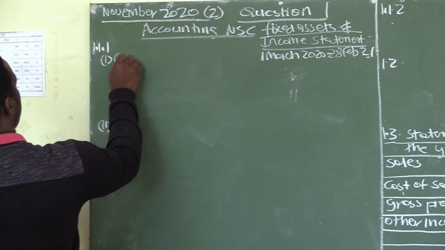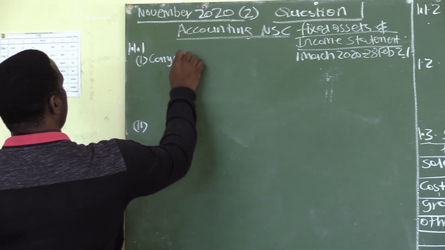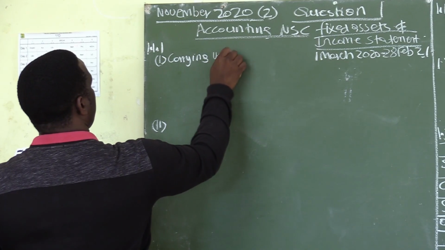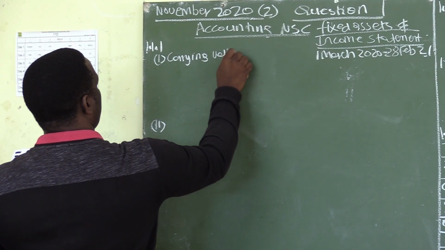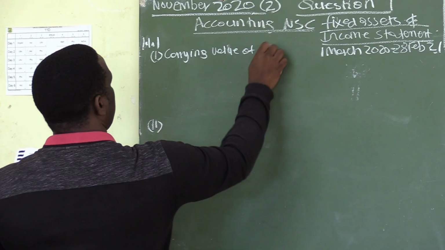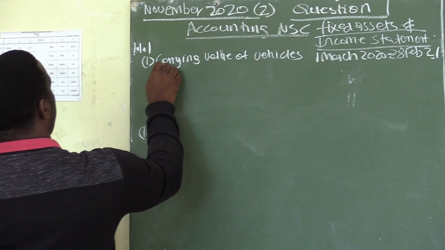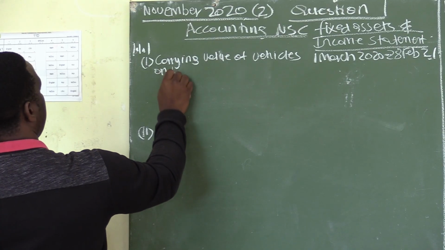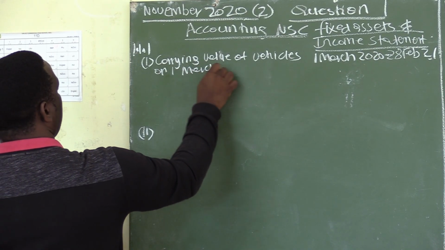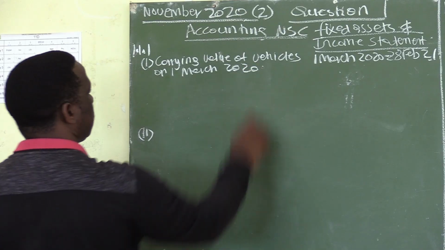Roman figure 1, the carrying value of vehicles on 1 March 2020.